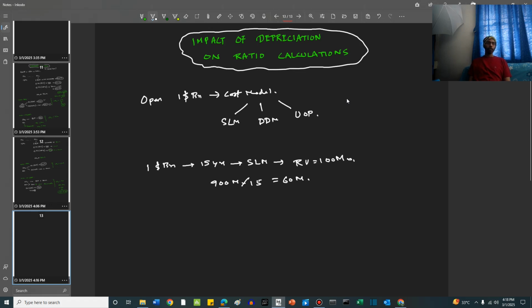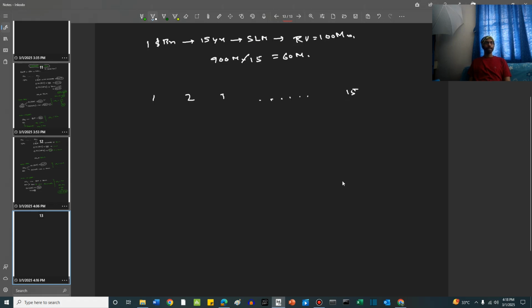So from year 1 till year 15, let's say initially the asset was at A0 and the profits in each of these years, P1, P2, P3 till P15, are profits before taxes, and they do not include the 60 million depreciation.